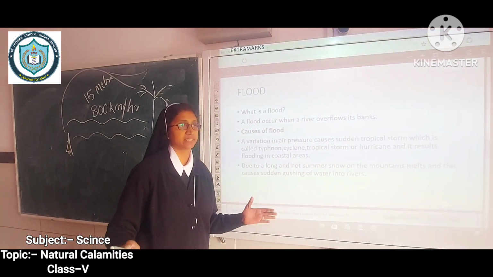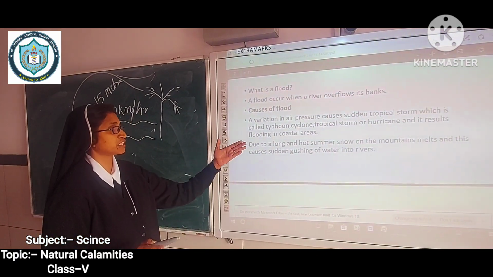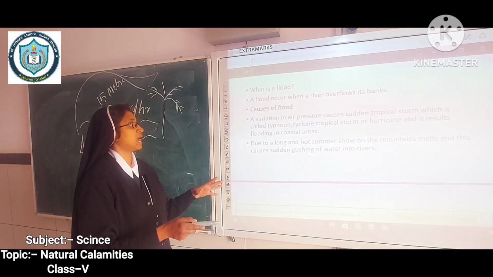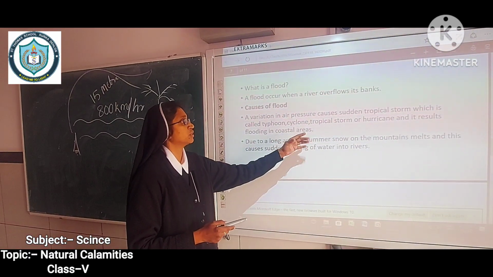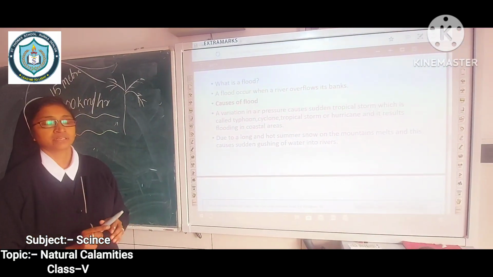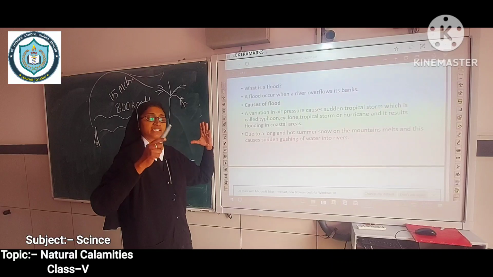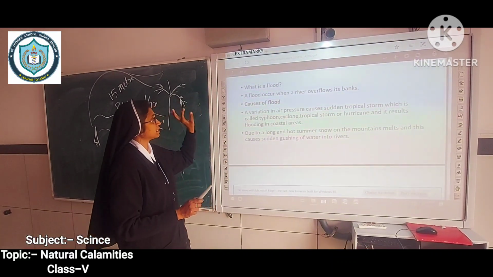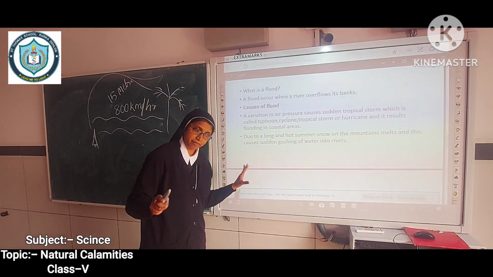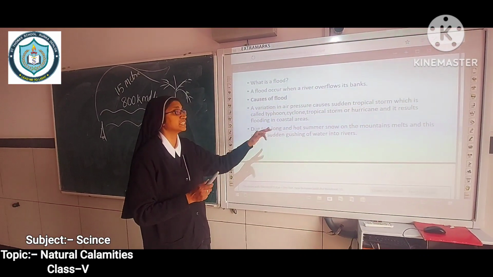Bank means the sides. The causes of flood. A variation in air pressure causes sudden tropical storms. Storm means very big storm, hurricane like a typhoon, cyclone, tropical storm and hurricane, and it results in flooding in coastal area. This is the first reason. There is mainly three causes for the flood. One is a variation in the air pressures. Because of the very much wind, it causes a flood in the coastal area.